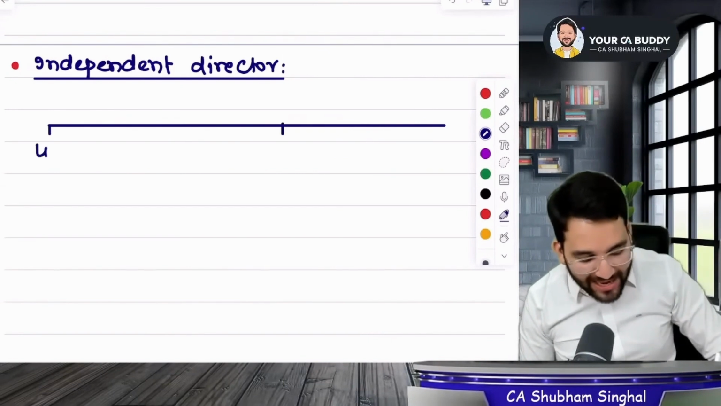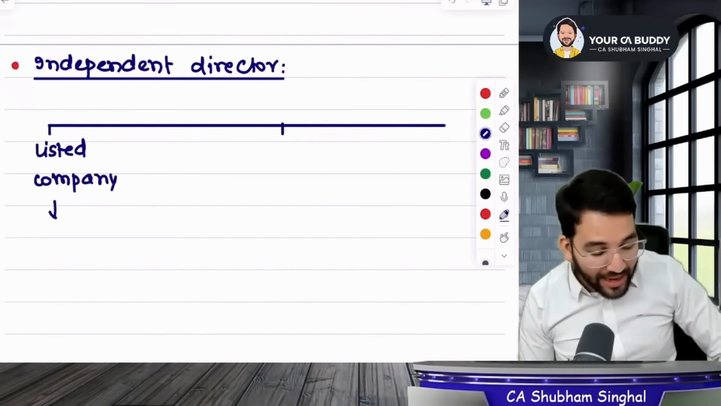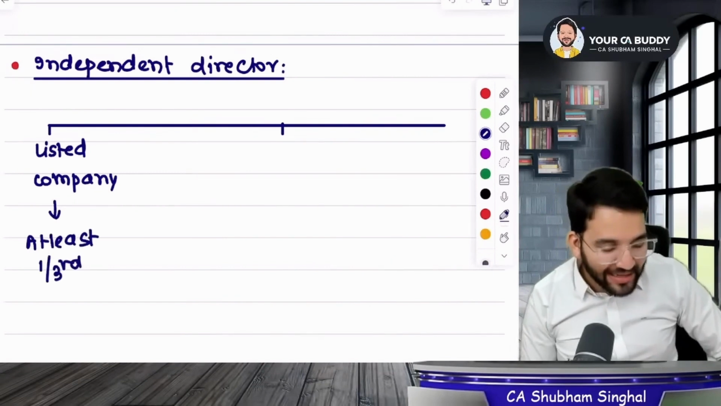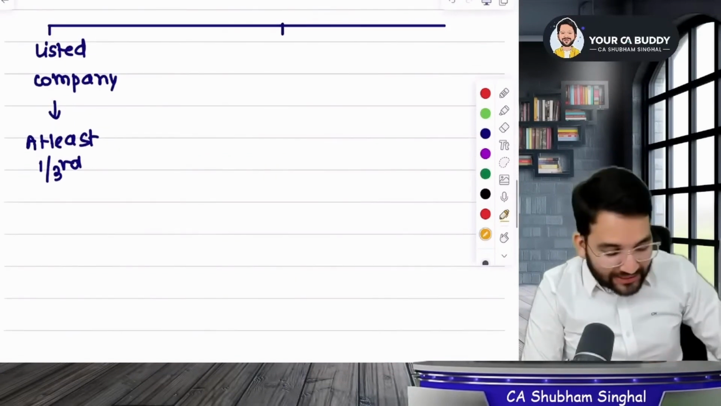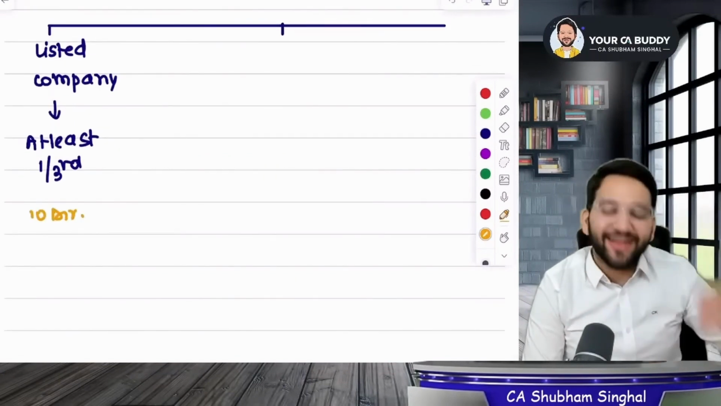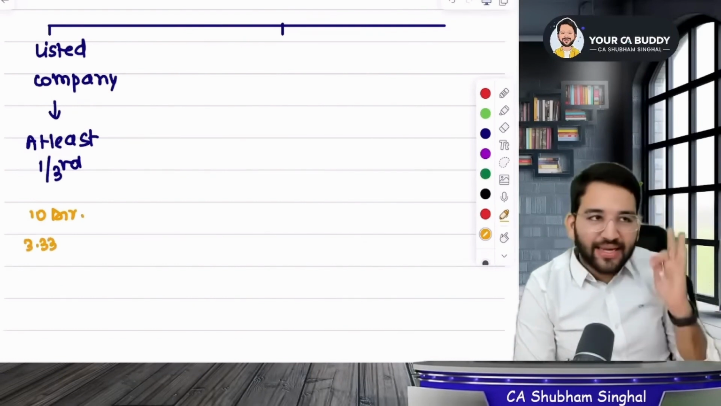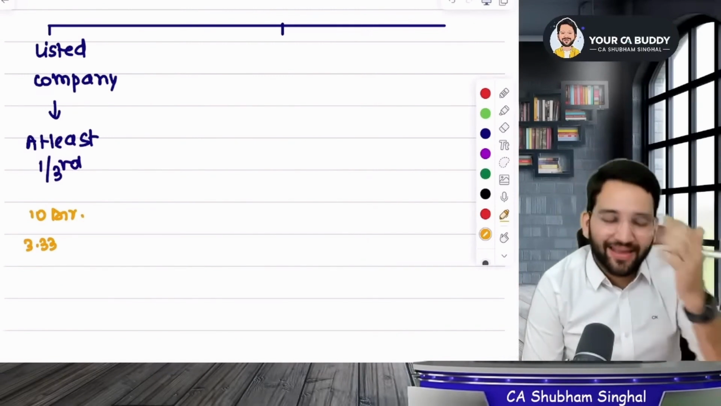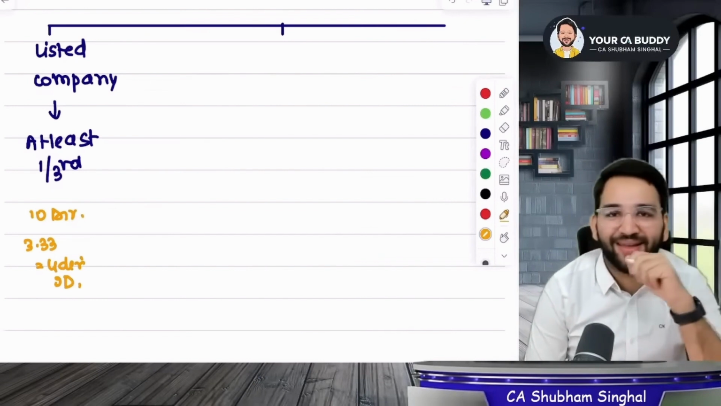If your company is a listed company, then for the listed company, what does the rule say? At least 1/3 of the directors should be independent. Is it clear? Let's say there are 10 directors in your company. So how many independent directors should be there? 1/3 of 10, which is 3.33. Tell me if we can have half of a person. No, right? So at least 4 persons are required here as an independent director. You have to appoint 4 directors, 4 such directors who are independent.